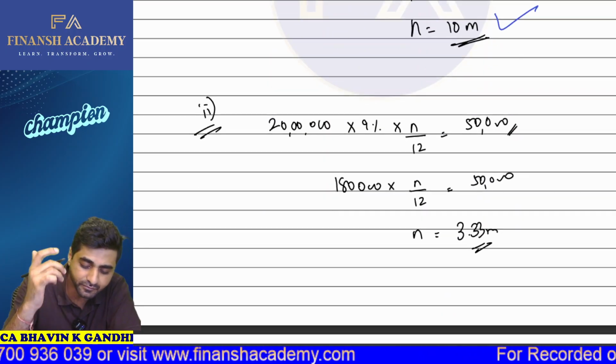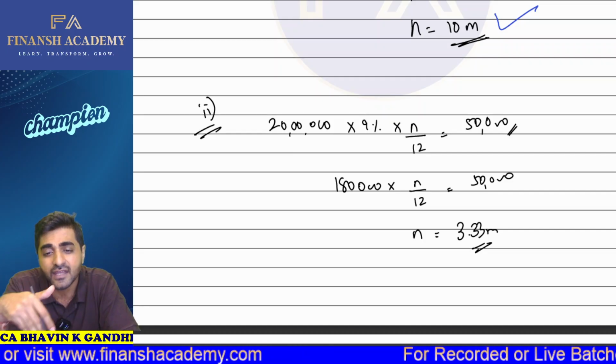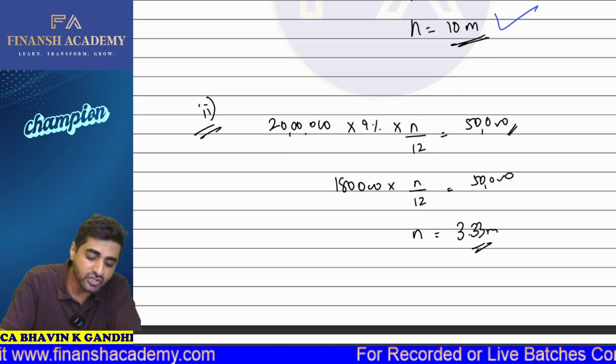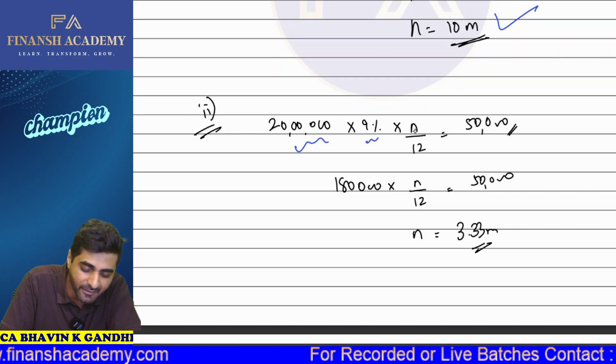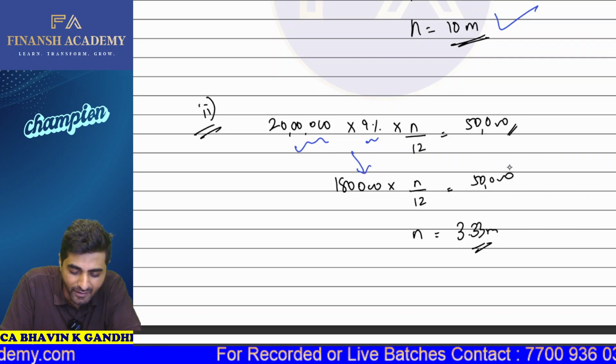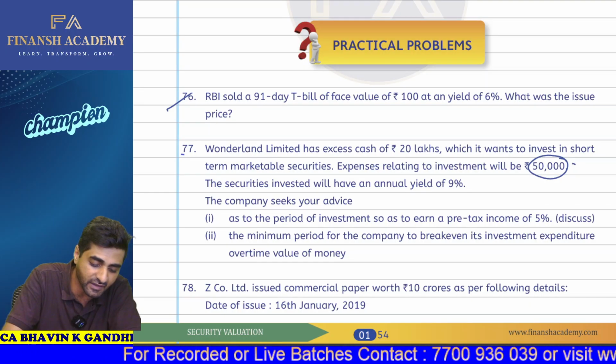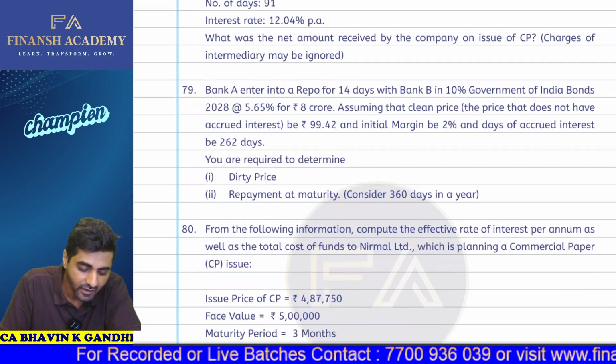Then in the second part, they have told you if you just want to recover your expenses of 50,000, then what should be your tenure? So from 20 lakhs, if you multiply by 9% into n divided by 12, so 1,80,000 into n divided by 12, we'll get the tenure as 3.33 months. Okay, so this is regarding question number 77.